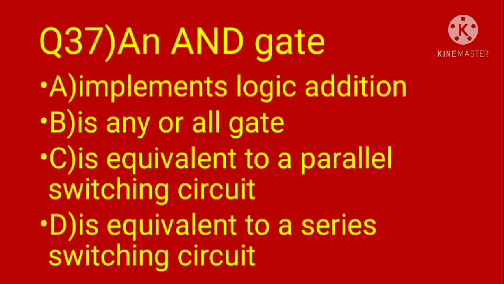Question 37. An AND gate, option A, implements logic addition; B, is an any-or-all gate; C, is equivalent to a parallel switching circuit; D, is equivalent to a series switching circuit. Here options A, B and C are incorrect. They are eliminated because the AND gate represents a series switching circuit. Hence option D, equivalent to a series switching circuit, is the correct answer.